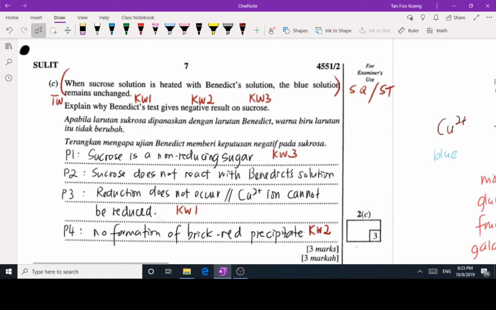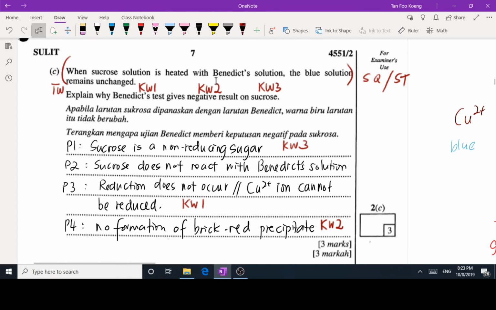So let's look at question number C. This sentence is important because it serves as a stem question or stimulus. It gives a picture about Benedict solution. What does it do? Basically, the color changes if reducing sugars are present. Now, number one.